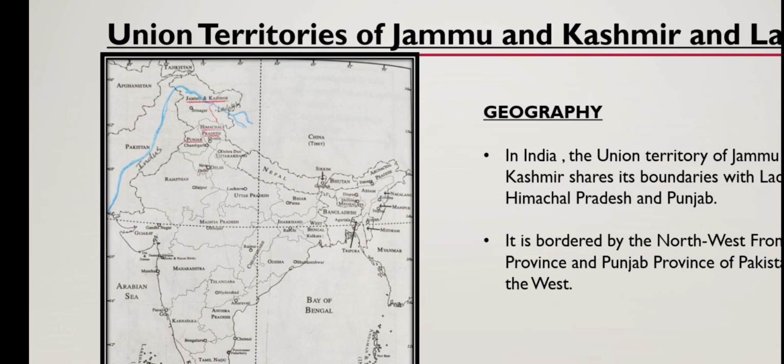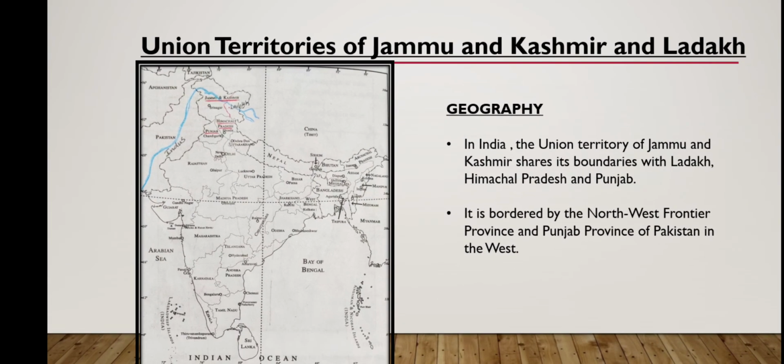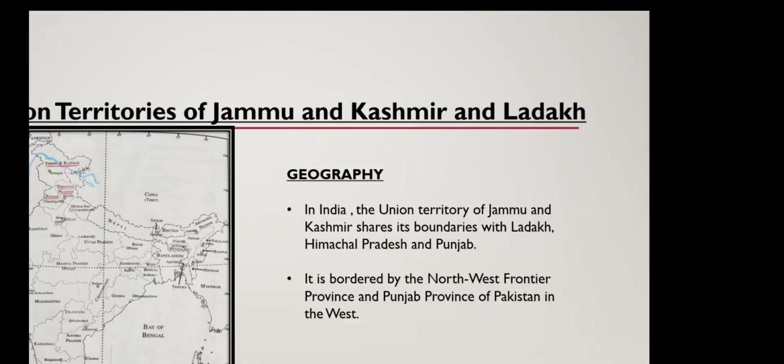When we're talking about Jammu and Kashmir, there are two capitals: the summer capital is Srinagar and the winter capital is Jammu. When we're talking about Ladakh, the capital city is Leh. So this is the information about the geography of the Union Territory of Jammu and Kashmir and Ladakh.